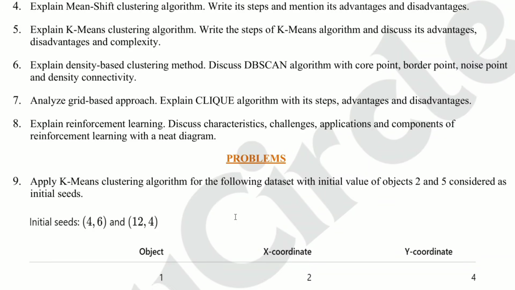Explain the density-based clustering method. Discuss the DBSCAN algorithm with core point, border point, noise point, and density connectivity. This question is very important. Learn core point, border point, noise point, and density connectivity clearly. Now move to question number 7.